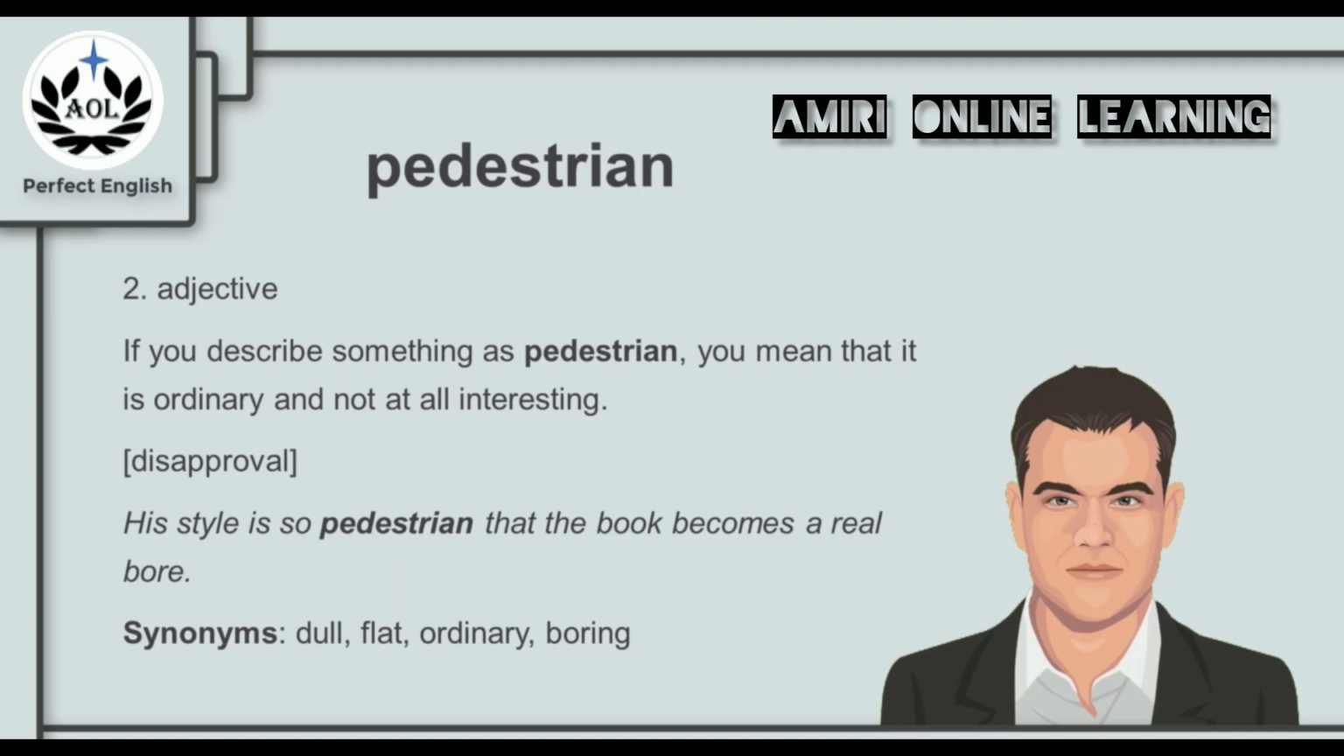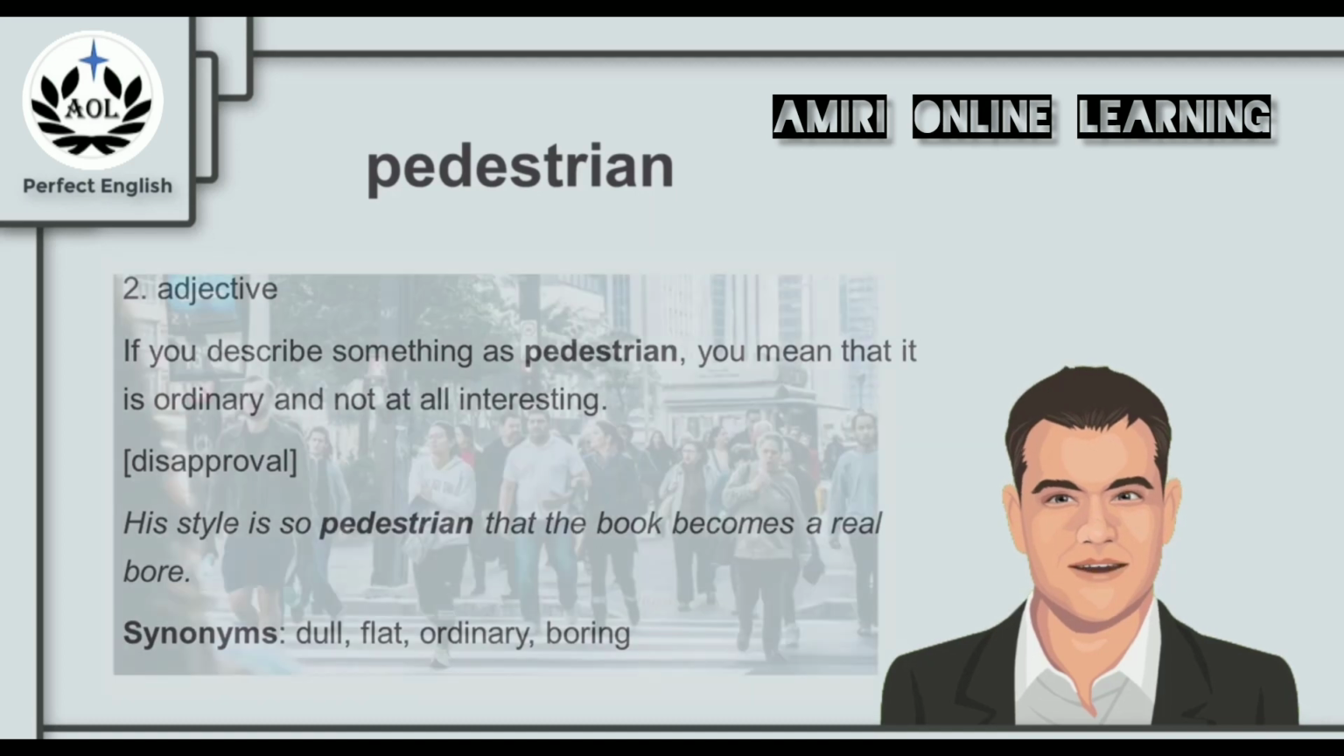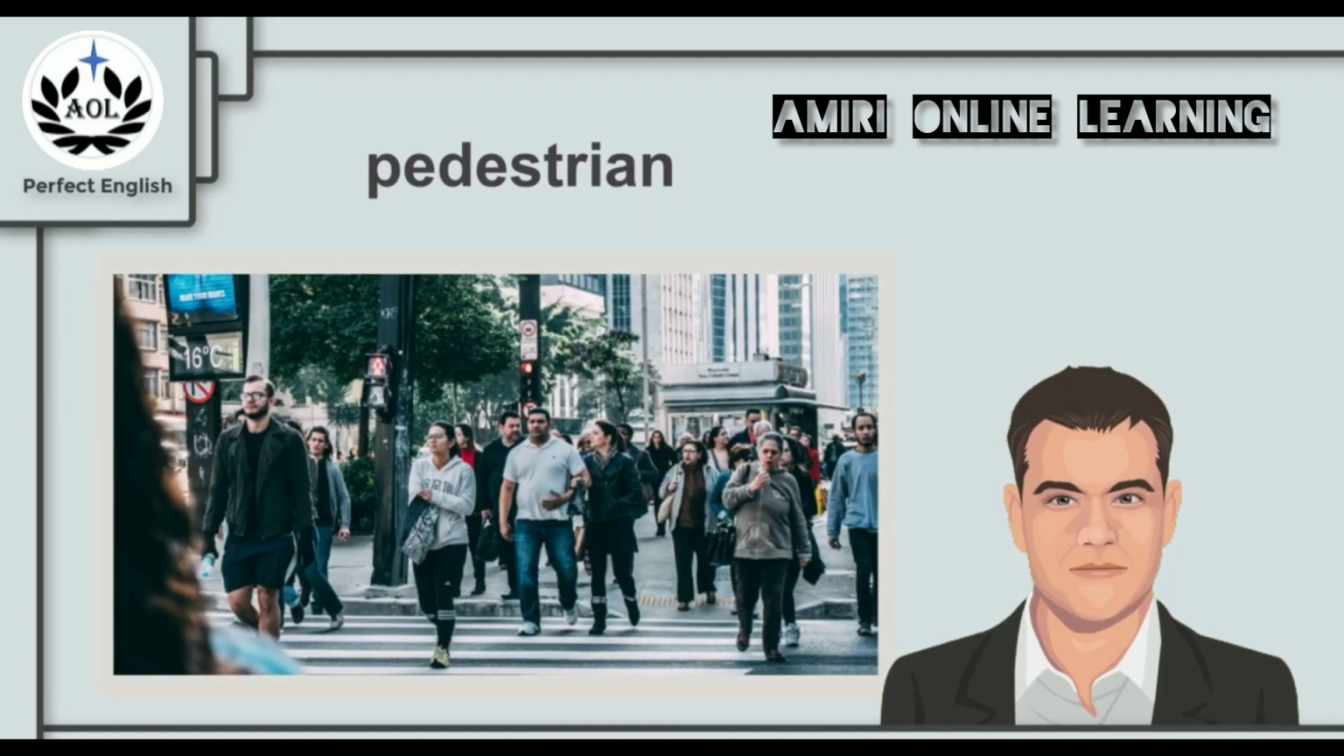For example, his style is so pedestrian that the book becomes a real bore. We're talking about a book that is not interesting at all, that is ordinary to the level of boredom. So, his style is so pedestrian. And synonyms for pedestrian in this context are the words dull, flat, ordinary, and boring. So the next time you remember this picture with all these people crossing the street, remember the word pedestrian and what it means. And that's all for this chapter.